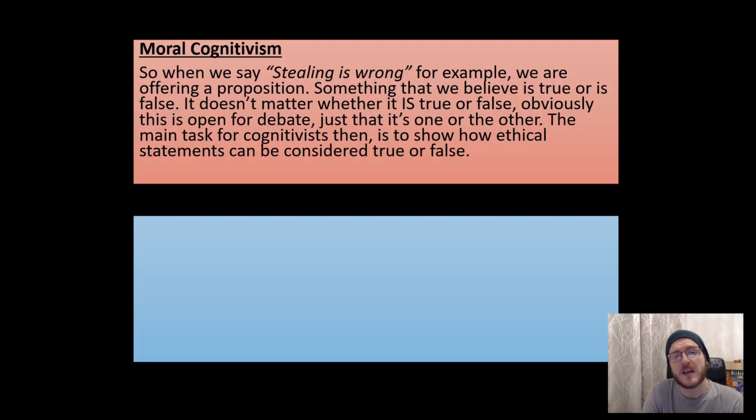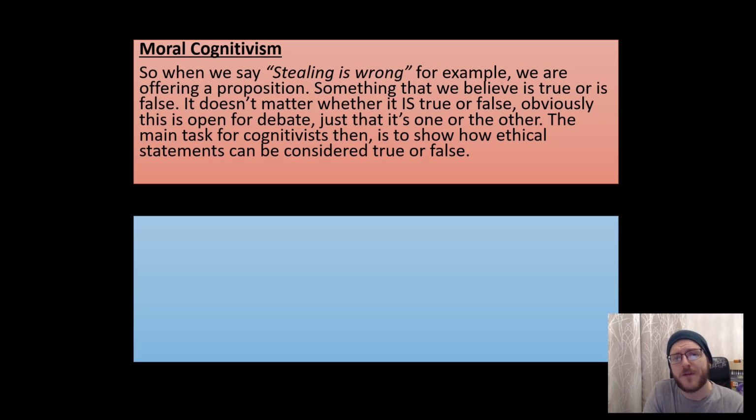So to reiterate this with an example, when we say stealing is wrong, we are offering a proposition if moral cognitivism is correct. We are saying that the phrase stealing is wrong is either going to be true or false for some reason. Now, it doesn't actually matter whether it is actually true or false. That's open for debate, and that's something that is the realm of normative ethics or applied ethics, something that we've looked at previously.